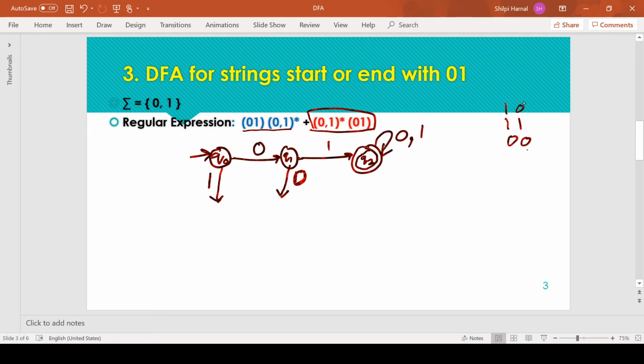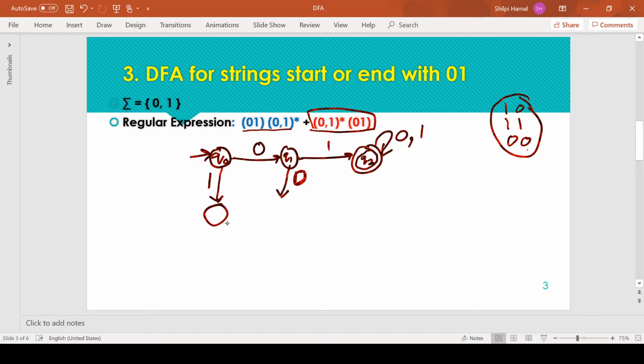Okay, so for these starting constraints we require to end the string with 01. Okay, so we are defining the minimum path for the ending constraint check. Okay, so we are on this path if the string has not been started with 0 1.